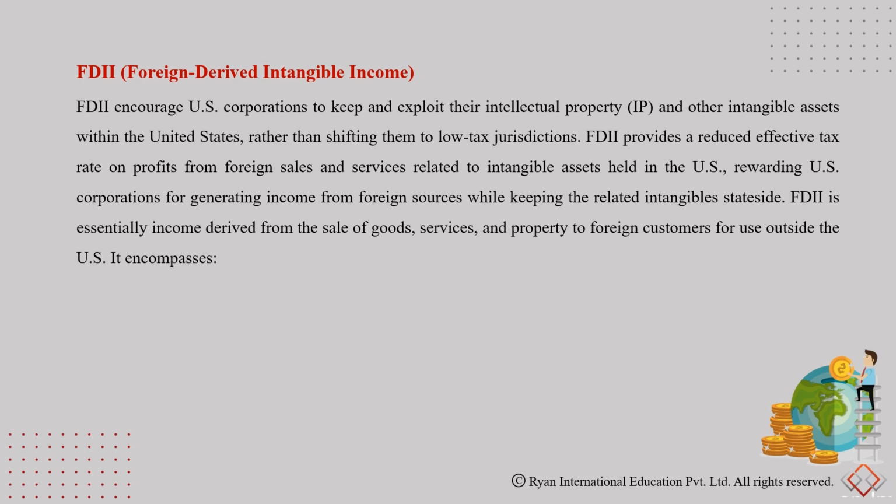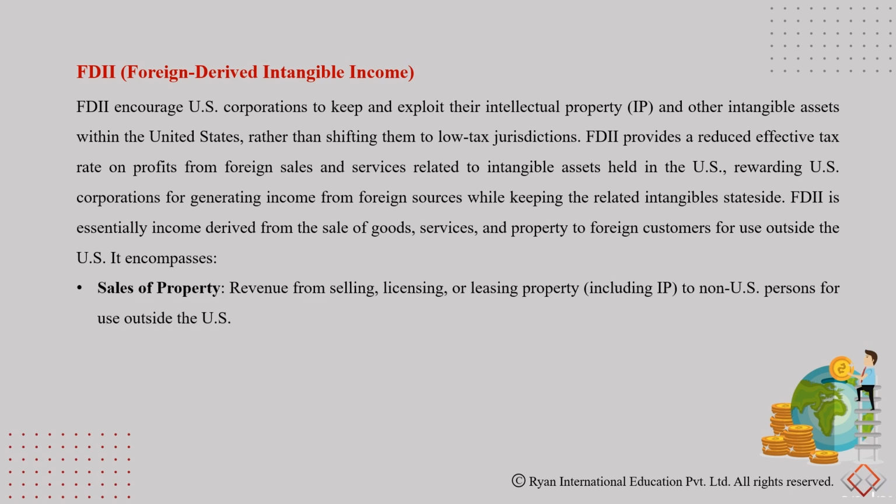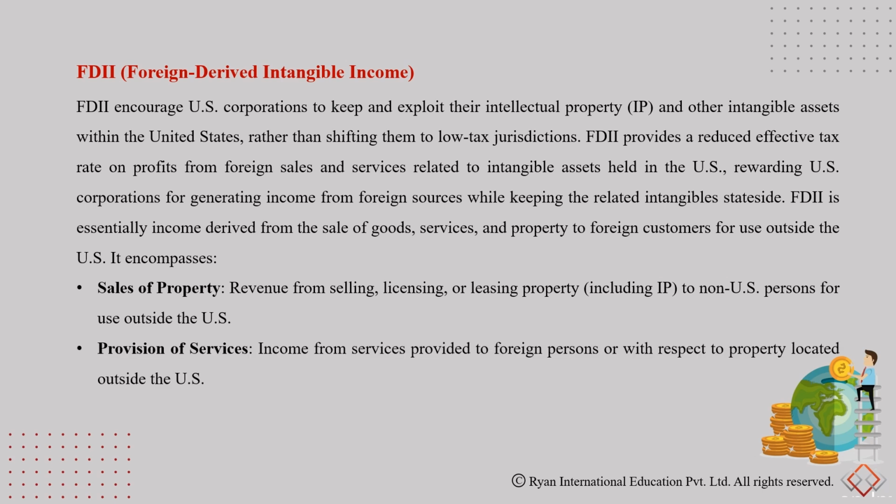So FDII provides a reduced effective tax rate on profits from foreign sales and services related to intangible assets held in the US. So this would encompass revenue from selling, licensing or leasing property to non-US persons for use outside the US, also income from services provided to foreign persons with respect to property located outside the US.